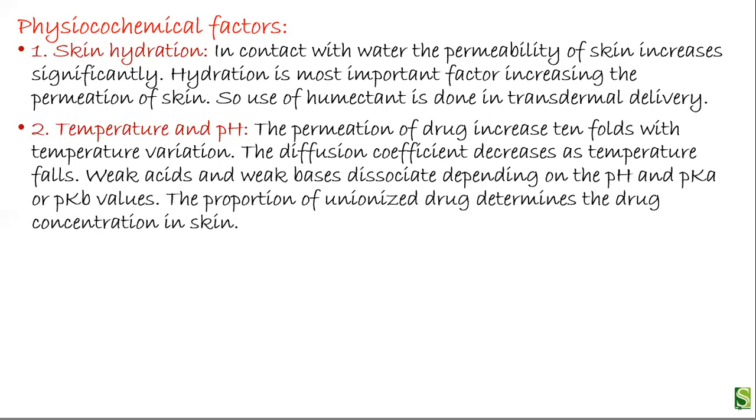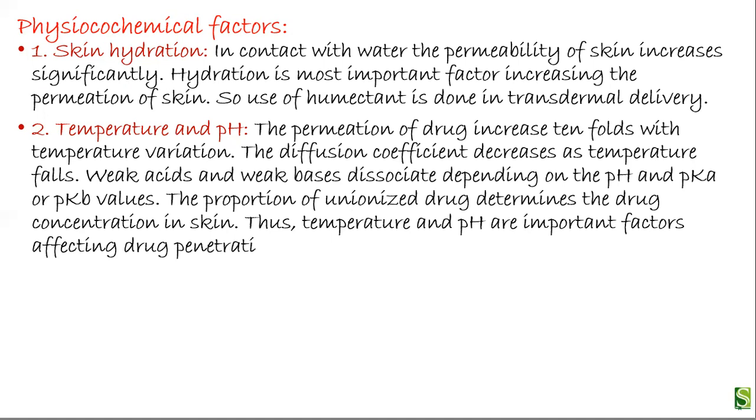The next factor is temperature and pH. The permeation of the drug increases tenfold with temperature variation. The diffusion coefficient decreases as temperature falls. So weak acids and weak bases, they dissociate depending on the pH and pKa or pKb values. The proportion of unionized drug determines the drug concentration in the skin. Thus temperature and pH are important factors affecting drug penetration.